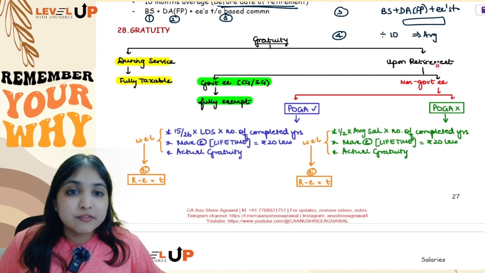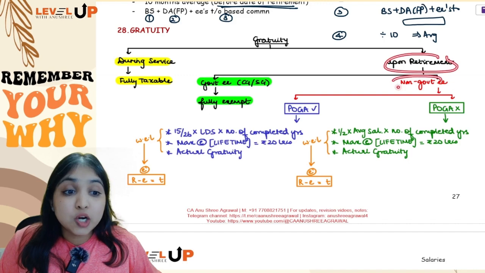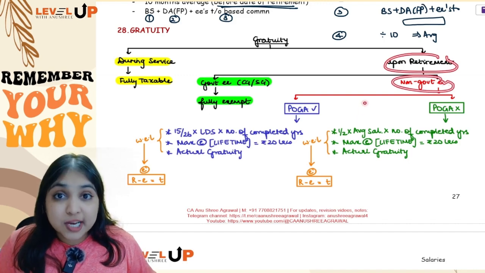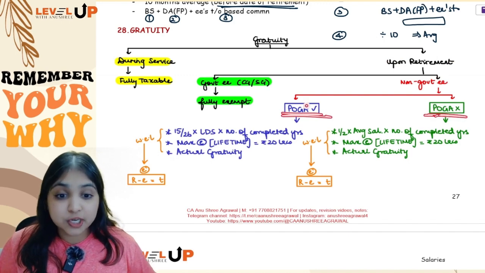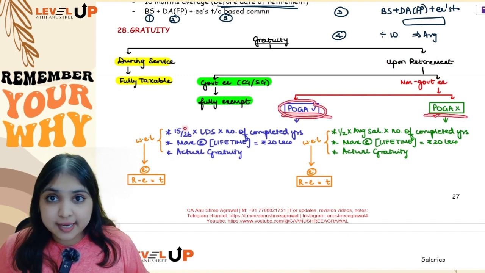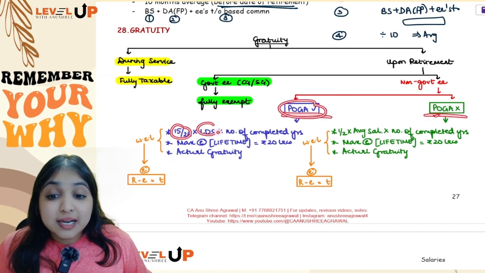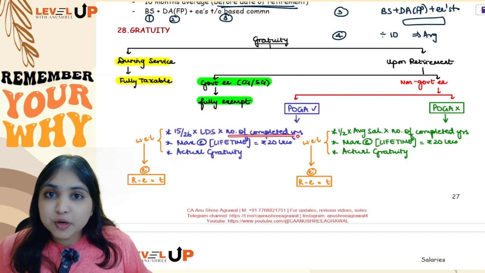However, if gratuity is received upon retirement by a non-government employee, first you will check the question, is the employee covered by POGA or is he not covered by POGA. If he is covered by POGA, then 15 by 26 into last drawn salary into number of completed years.